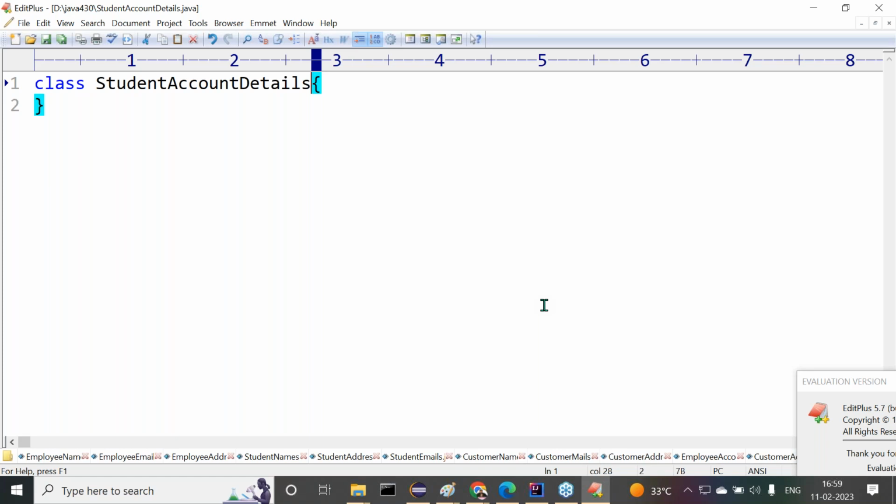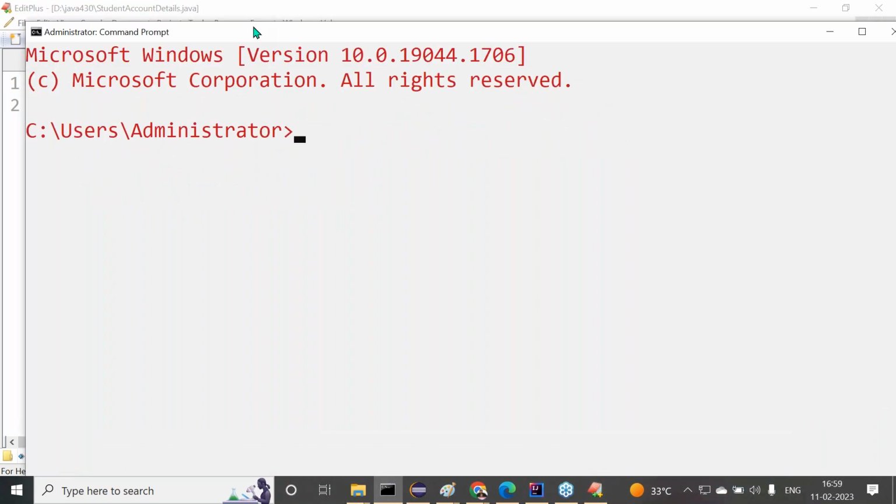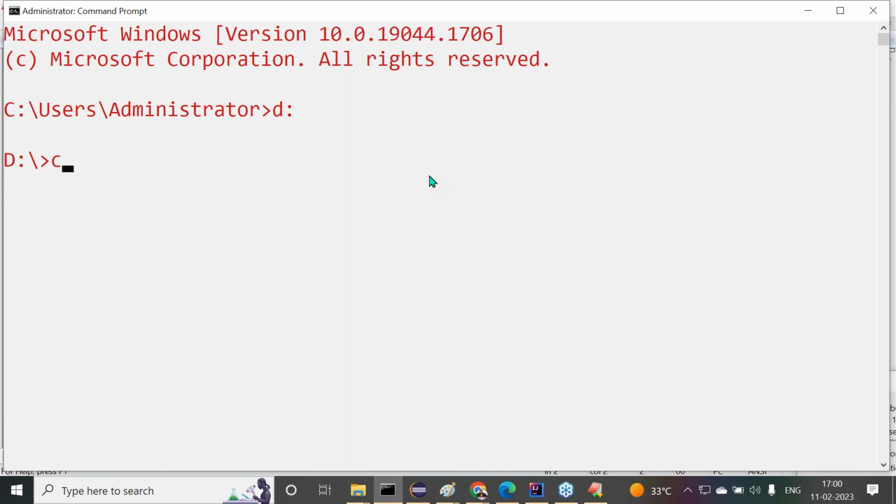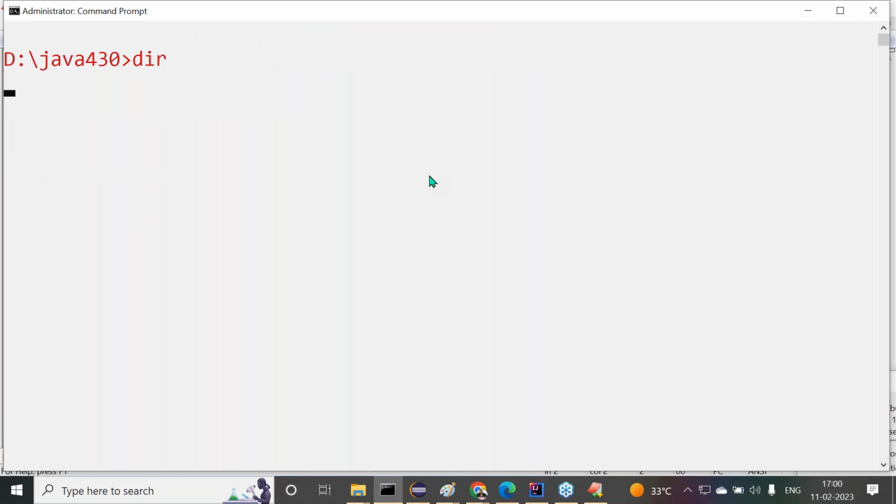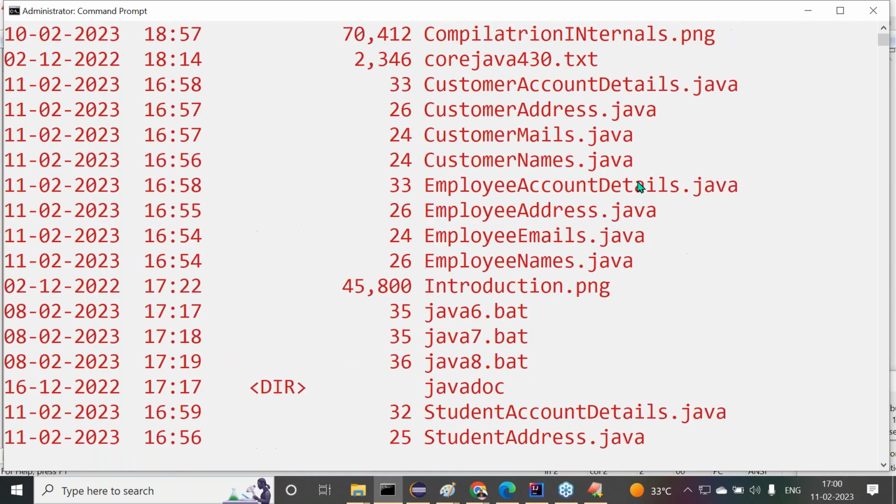So what I'm trying to show is how many .class files are going to be created. That means how to compile more than one Java file by using a single javac command. That is the requirement we want to implement. Now let us see this. Let me go with D colon, cd Java 430. If I open dir, see how many Java files are available.